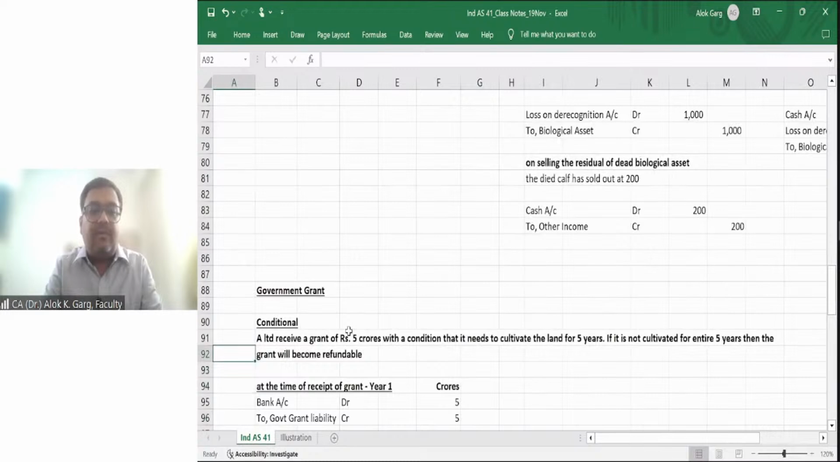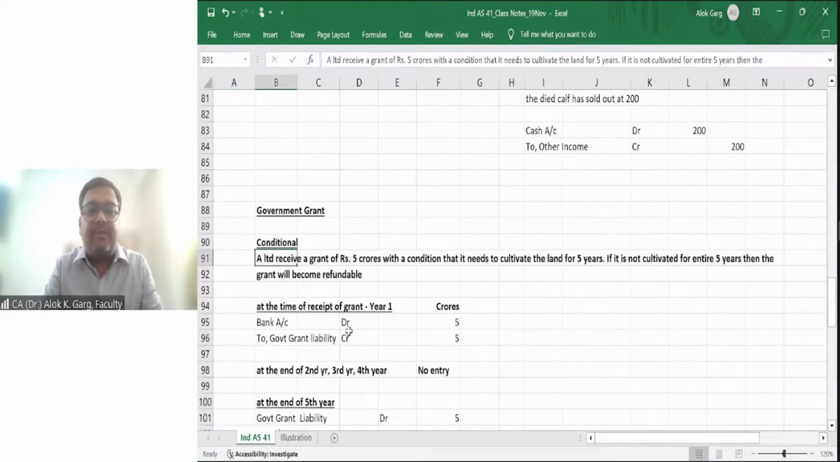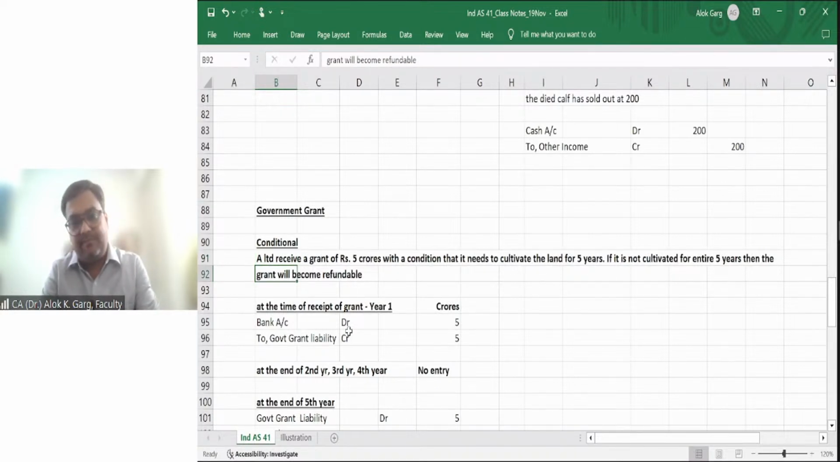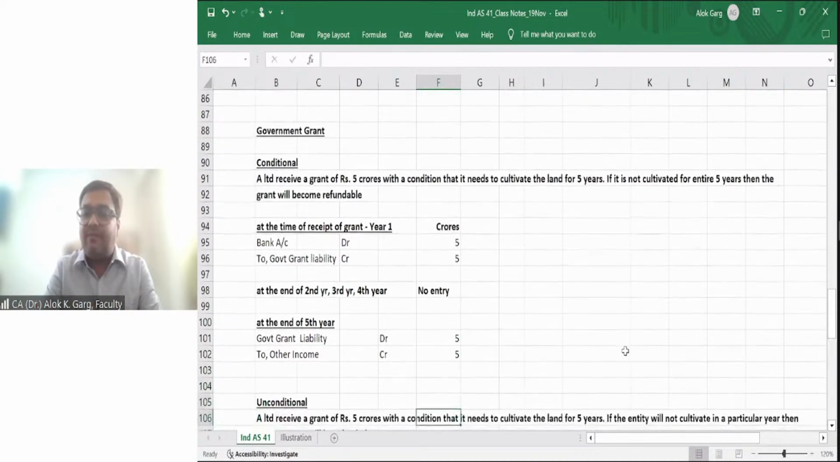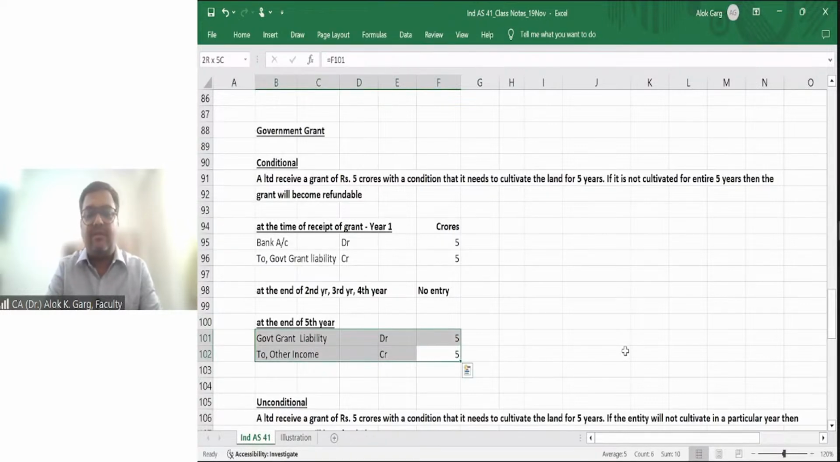Let's say A Limited received a grant of rupees 5 crore instead of 10 crore, with a condition that it needs to cultivate the land for 5 years. If it is not cultivated for the entire 5 years, then the grant will become refundable. So what is the accounting entry at the time of receipt? Bank account debit to government grant liability account. At the end of the second, third, fourth year, no entry. At the end of the fifth year, this government grant liability will be debited and other income will be credited because the company has met the condition. And what was the condition? The condition was to cultivate for the complete 5 years. Unconditional.